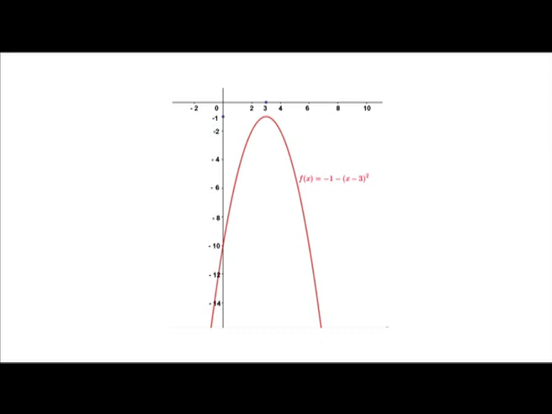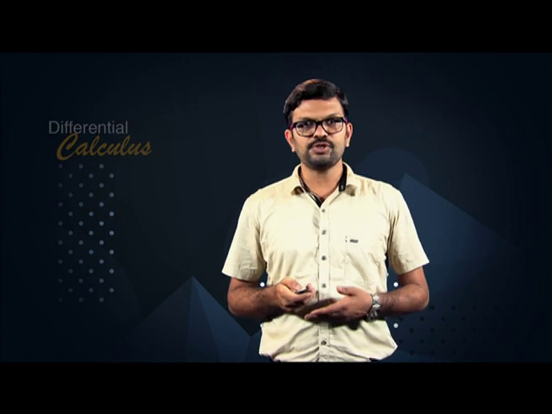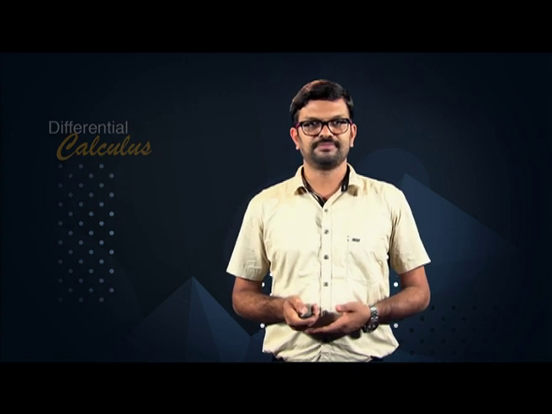While observing the graph of f of x equal to -1 minus (x minus 3) squared, or by seeing f dash of x is equal to -2 times (x minus 3) is equal to 0 implies x is equal to 3, we obtain that it has only one relative extremum at x equal to 3 and the value f of 3 is equal to -1. All other f values are less than -1. In this example, the only relative extremum becomes the absolute extremum.